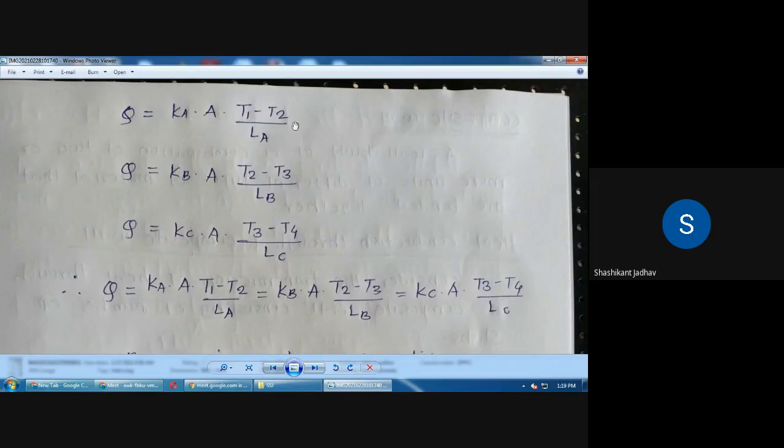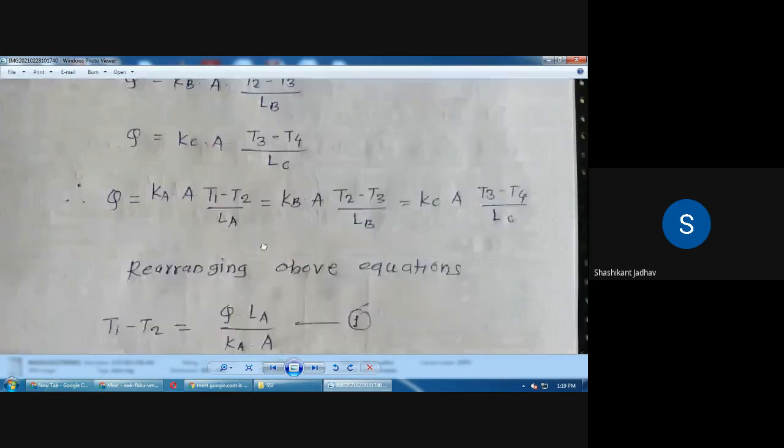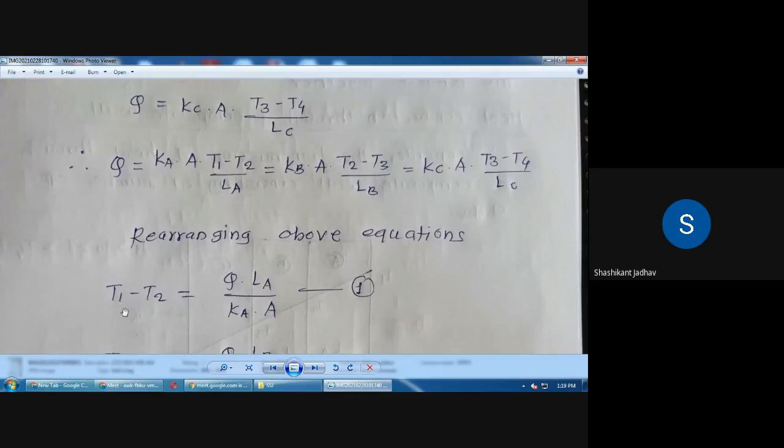Now we have to write the equation for T1 minus T2. So what is the equation for T1 minus T2? T1 minus T2 is equal to Q into LA, which is coming from the left hand side, divided by K into A. So write down the equation, rearranging above equation. So T1 minus T2 is equal to Q into LA divided by K into A. So this is the equation number 1.